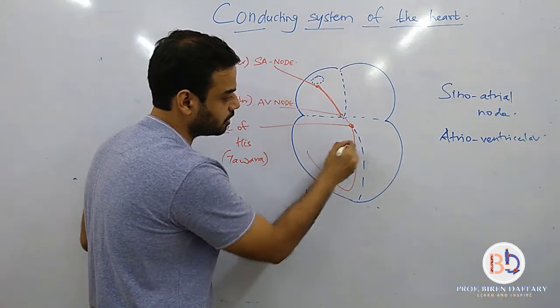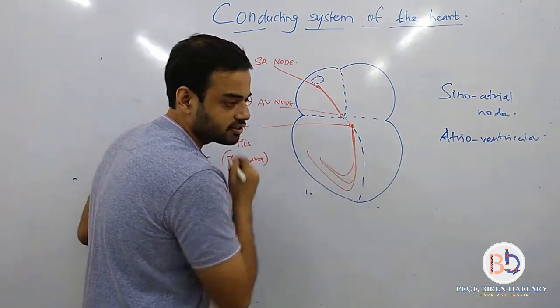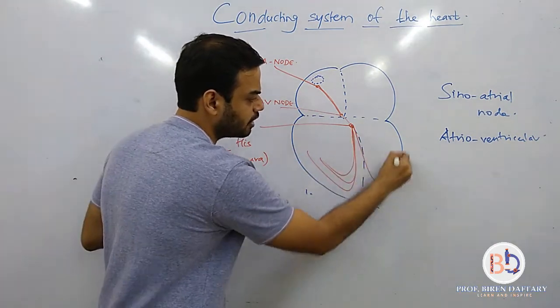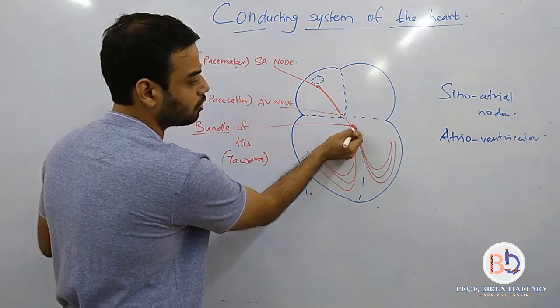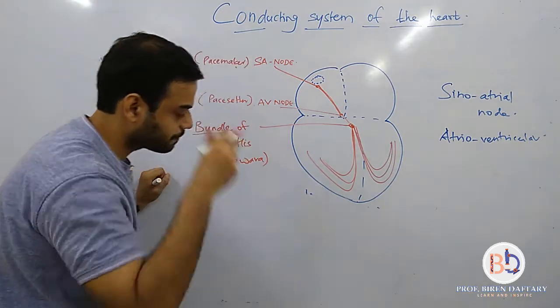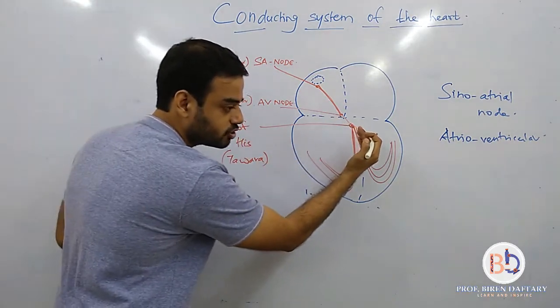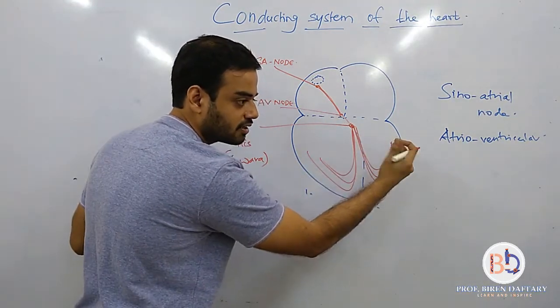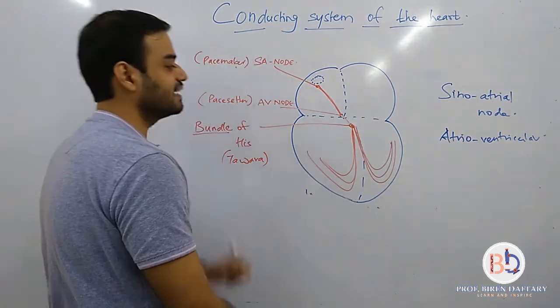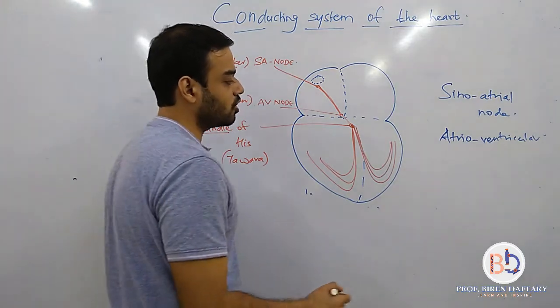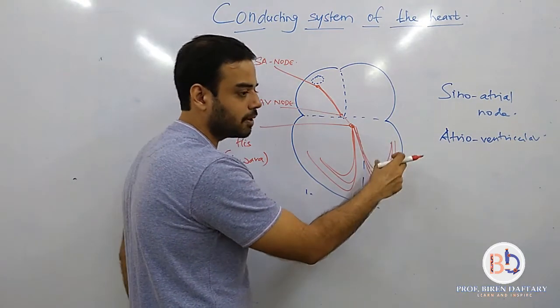Okay, so some of them will go like this. Some of them will go into the left ventricle. So there are bundles of fibers present. That is why it is called the bundle of His. Now, the branch of the bundle of His which goes to the left ventricle, that branch is called the left bundle branch.